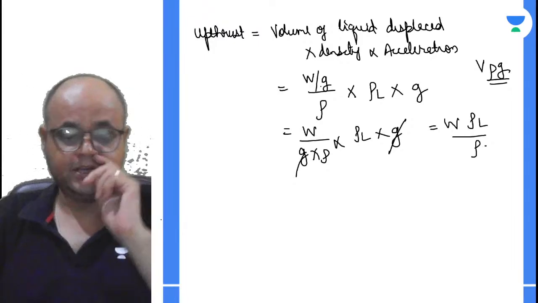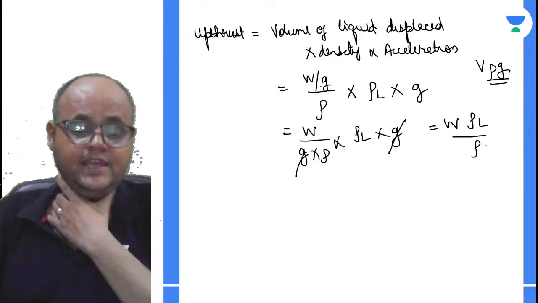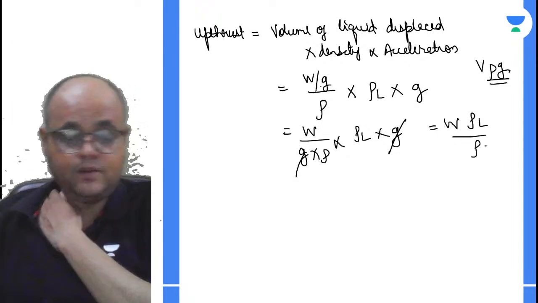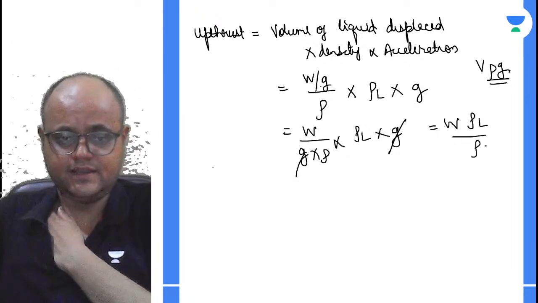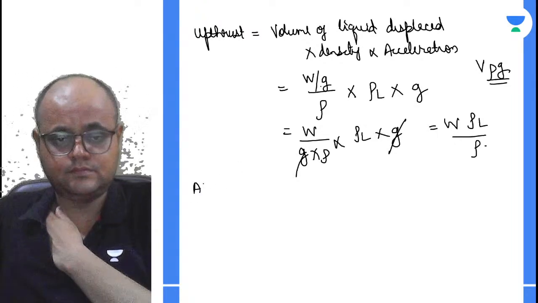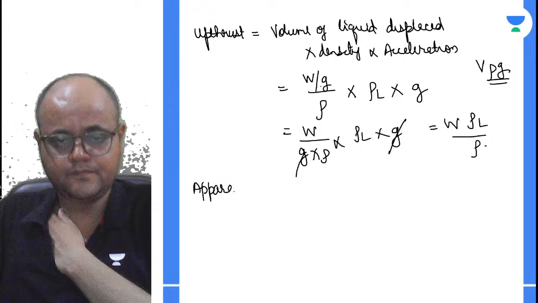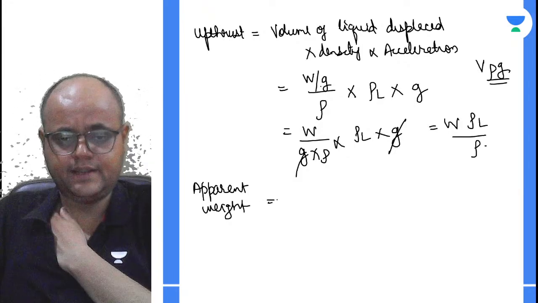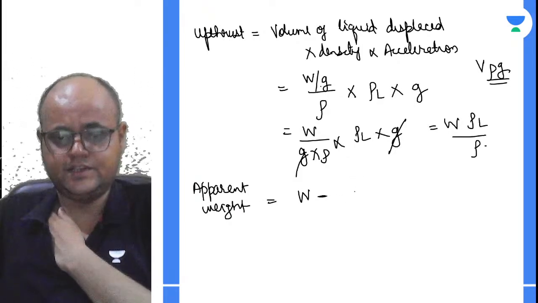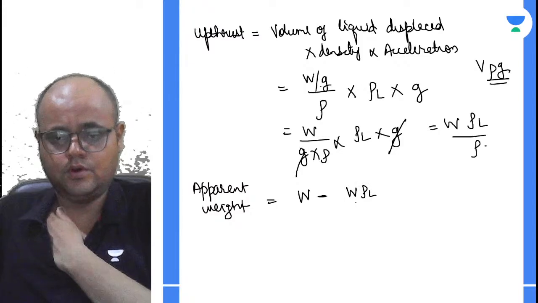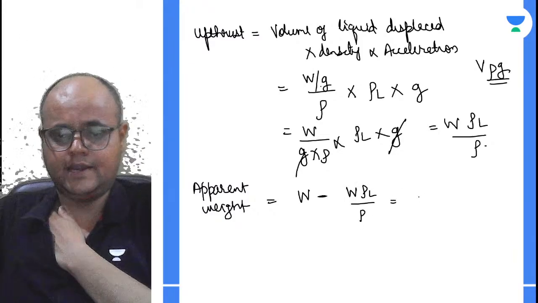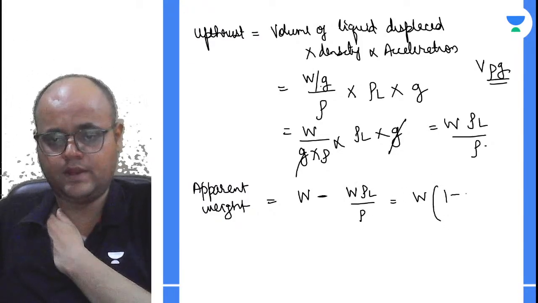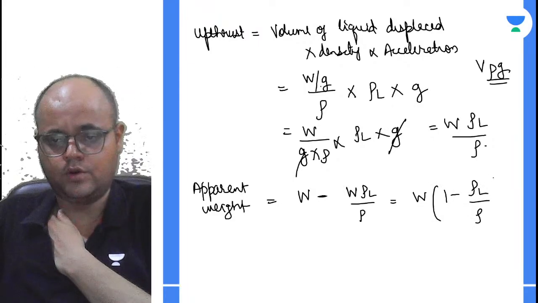So now we have got the true weight, we have got the upthrust, and we can solve for the apparent weight now. What is the true weight? It is W. What is upthrust? This is W rho L upon rho. Let me take W constant. It will be 1 minus rho L upon rho.